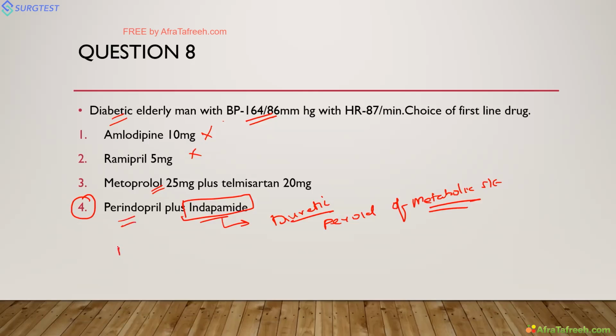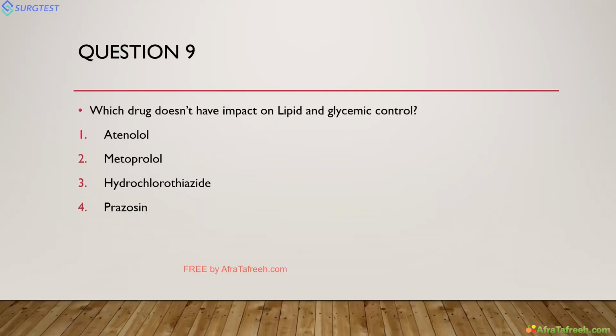And perindopril, you know, ACE inhibitors have no effect on the lipid profile. So the best combination will be perindopril plus indapamide. Okay, next question. Which drug doesn't have impact on lipid and glycemic control? This is also asked in recent exams.